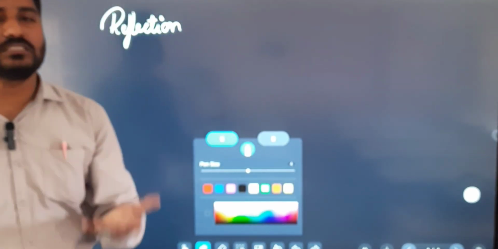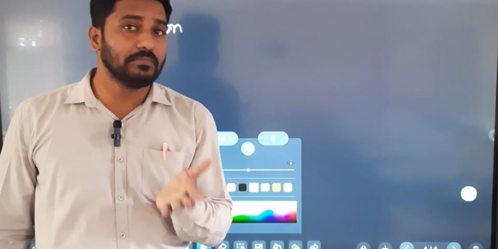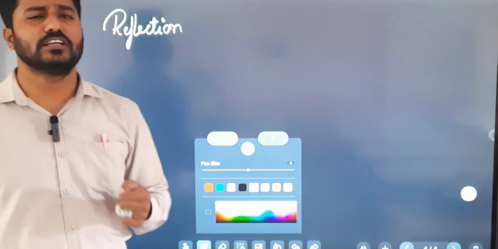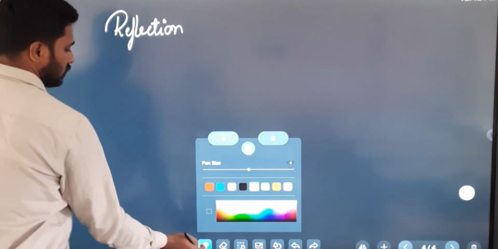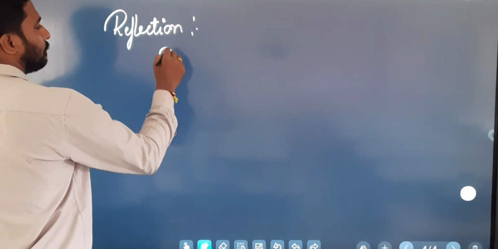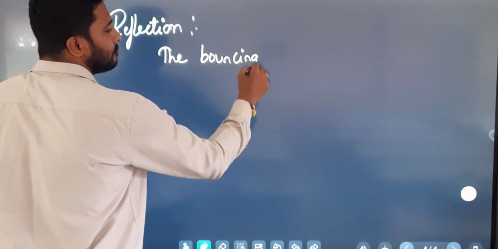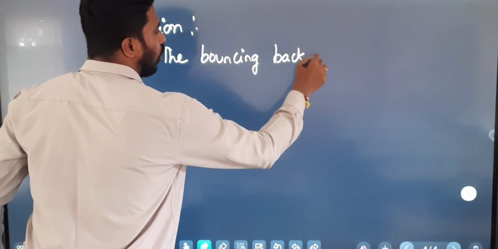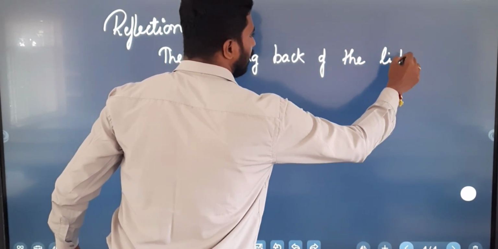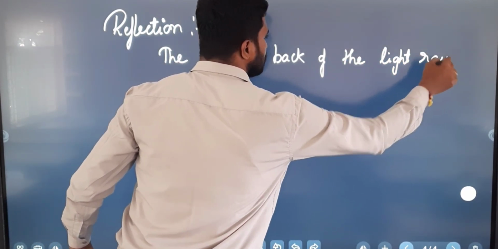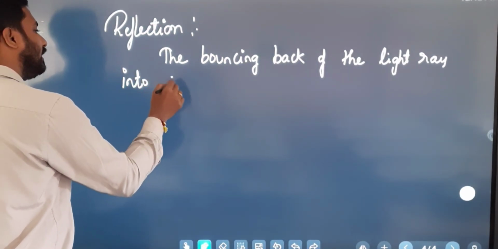So we all know this is a primary question: what is a reflection? We all play with the mirror. Reflection means bouncing back. So what do we say in the reflection? The bouncing back of the light ray into the same medium.